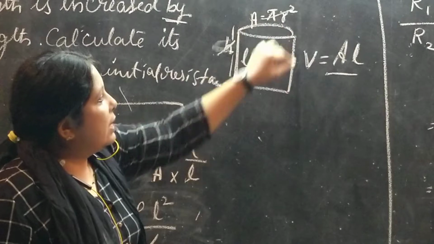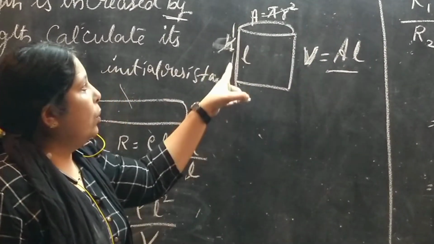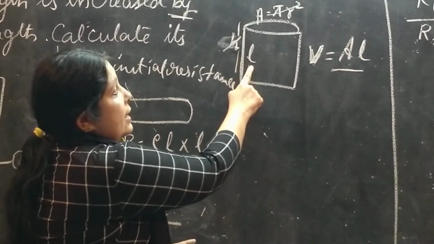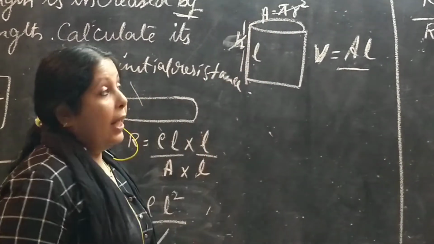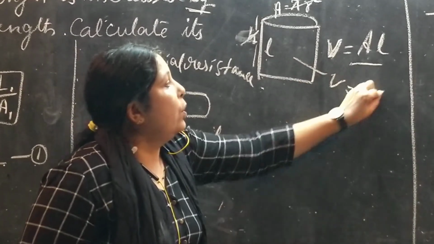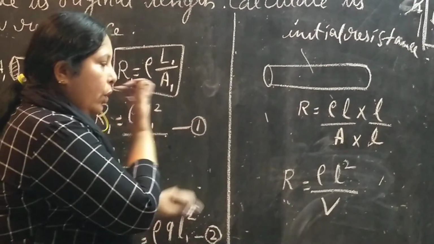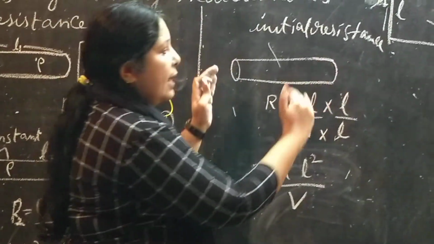The volume of this cylinder is V is equal to A into L. We are considering h as L and pi r square as A. So we are able to call it as V is equal to A into L. According to that, what we have to do when this resistance has increased.